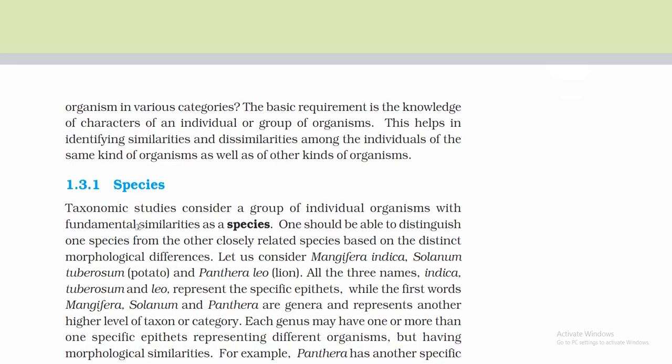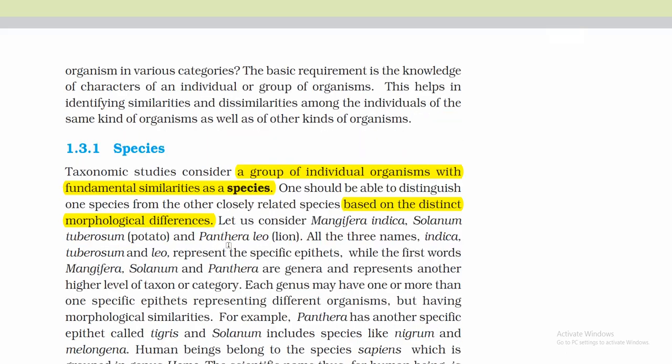Taxonomic studies consider a group of individual organisms with fundamental similarities as species. One should be able to distinguish one species from the other closely related species based on the distinct morphological differences. What is the basis? Distinct morphological differences.